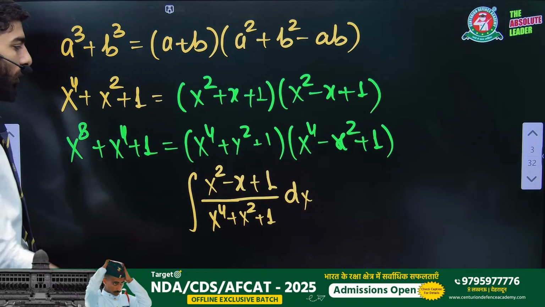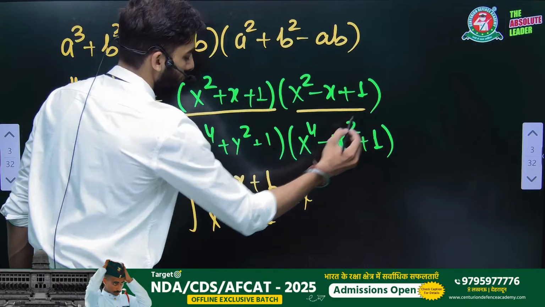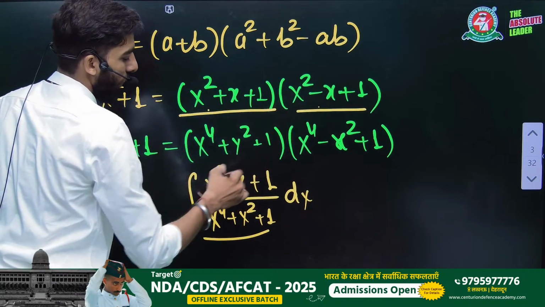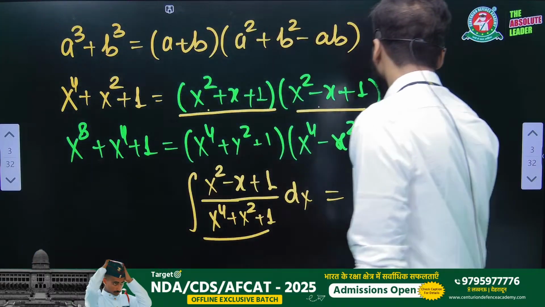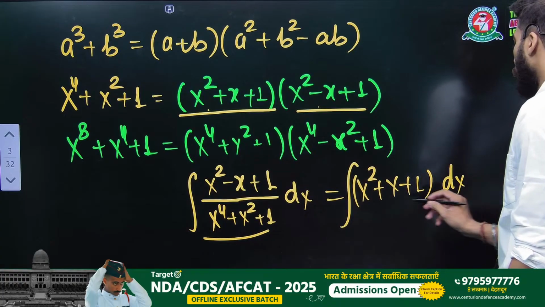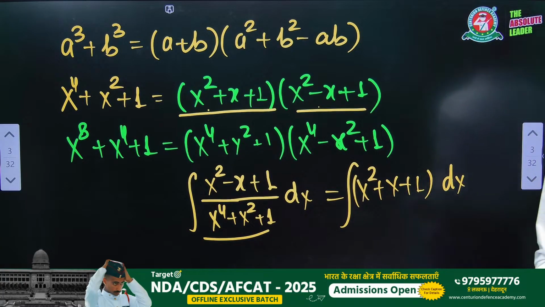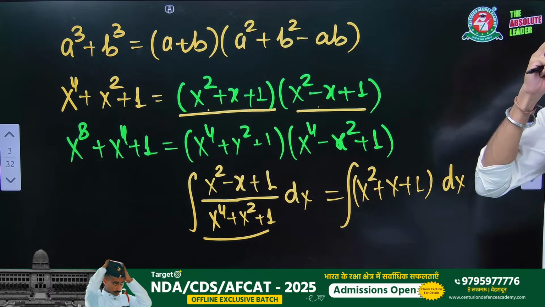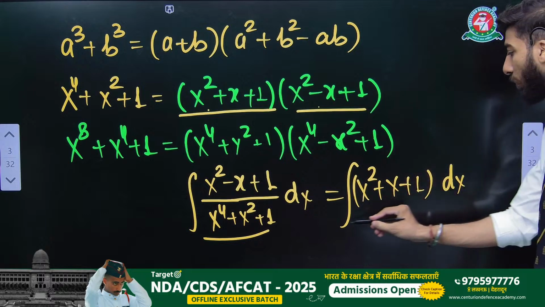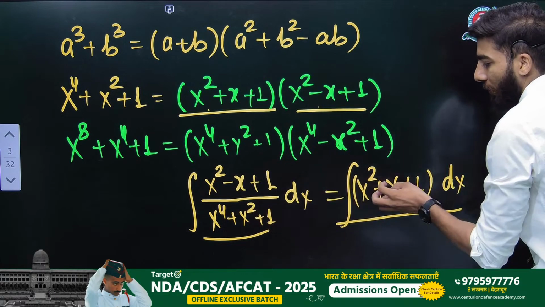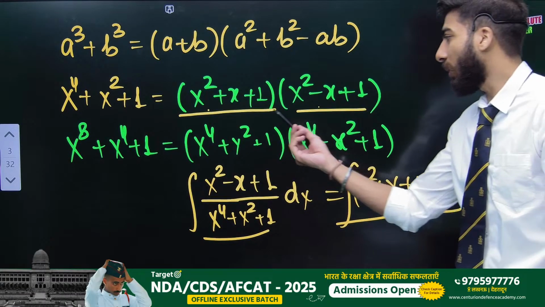But if you know the factorization, we can write it as this and this. If you write it down, this factor will be cancelled out, and here you will get only 1 upon (x square plus x plus 1), integration of dx. Now this is a very simple thing. If you don't know this also, don't worry, we will teach you in another class how we integrate this. But if anyone has a basic idea about integration, he or she will know it is a very basic thing, and now you can integrate this question very simply, right? Because you know the formula here.